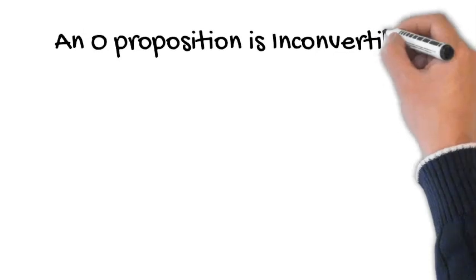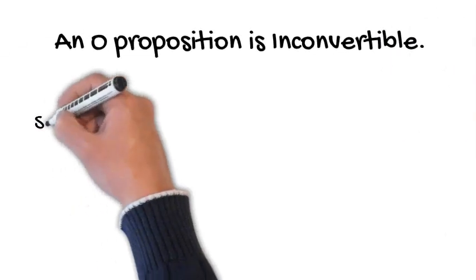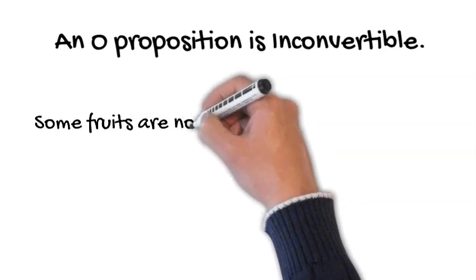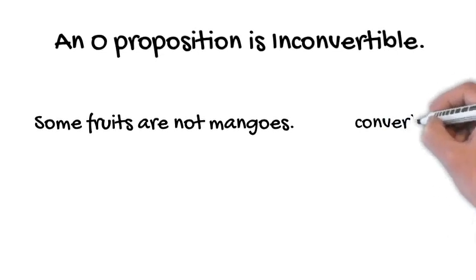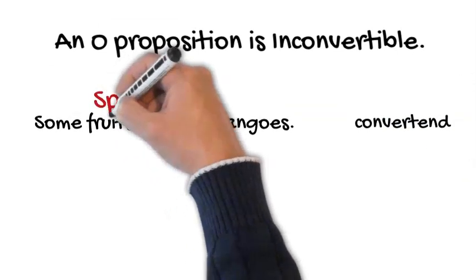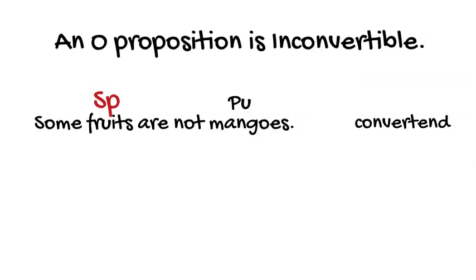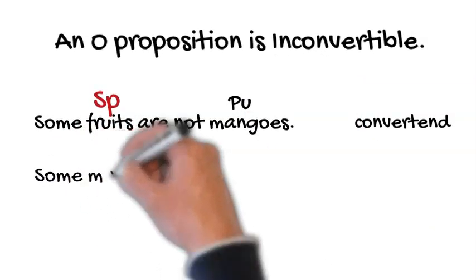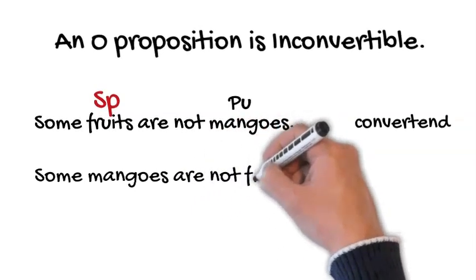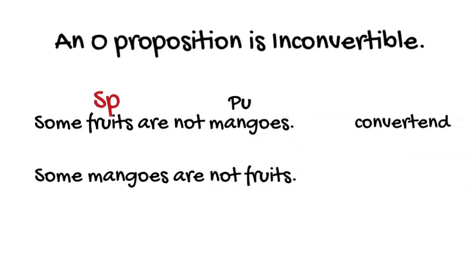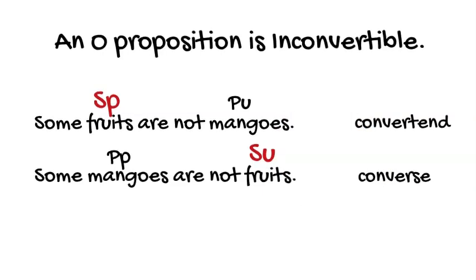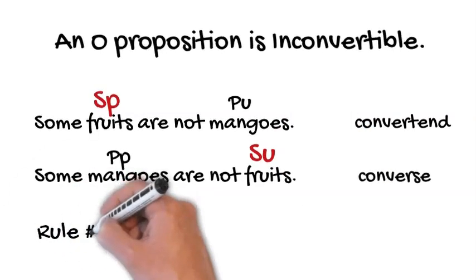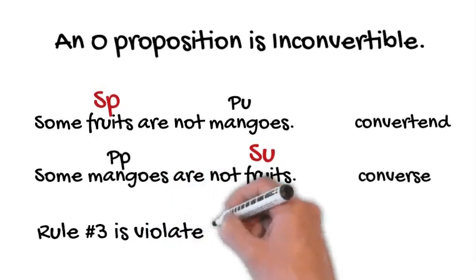An O proposition is inconvertible. To illustrate, the converted is, some fruits are not mangoes. And it is wrong to say in our converse that some mangoes are not fruits. And besides, there is a violation of rule number 3. There is an overextension of the term.